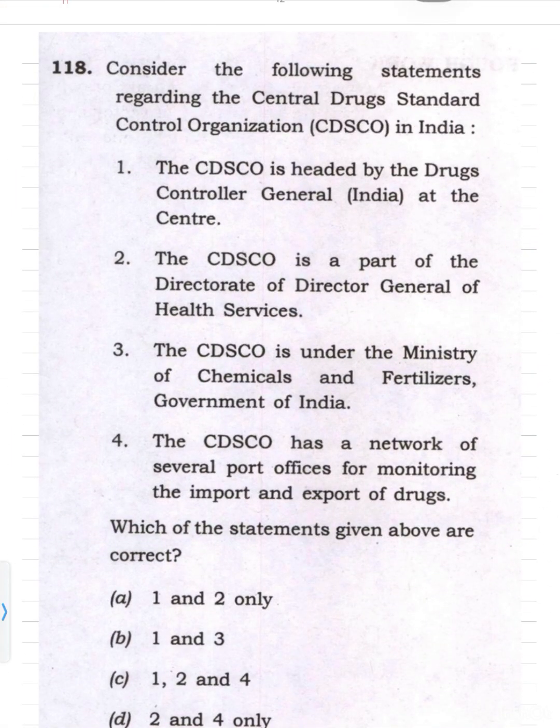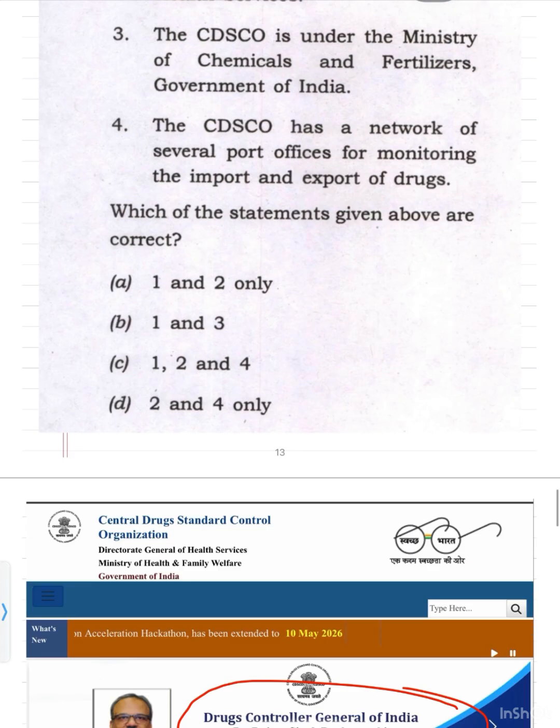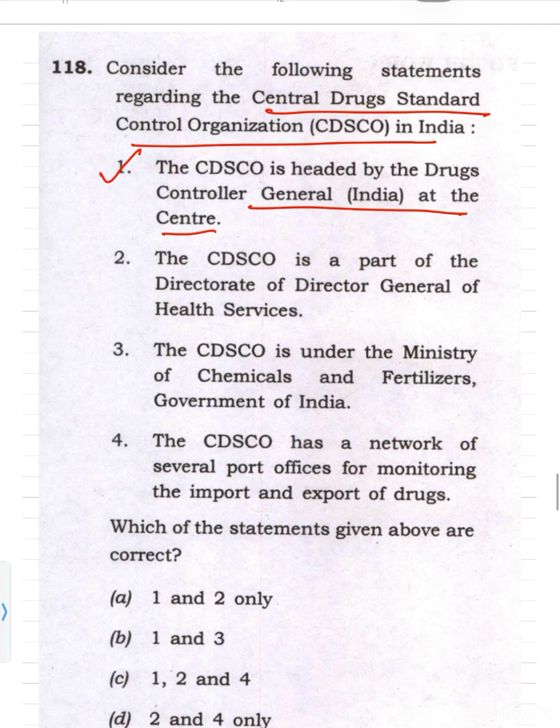Now coming to the next question: consider the following statements regarding the Central Drug Standard Control Organization, CDSCO, in India. It is headed by the Drug Controller General of India at the center. So let us go to the website of CDSCO. So this is headed by the Drug Controller General of India. This is from the website. So this is correct. So first is correct.